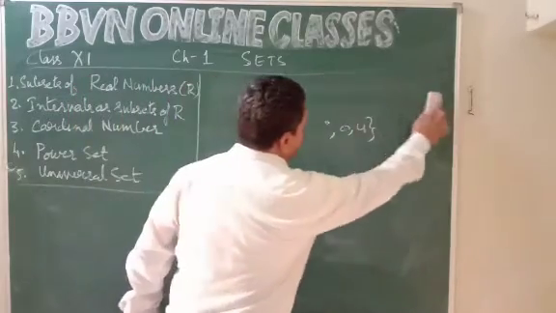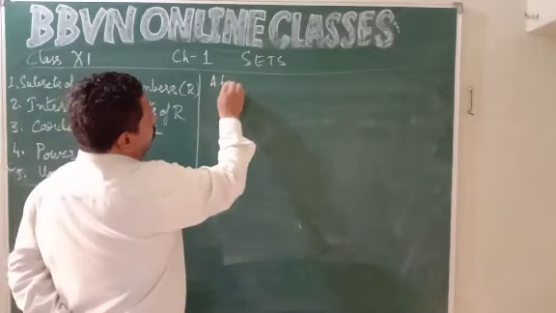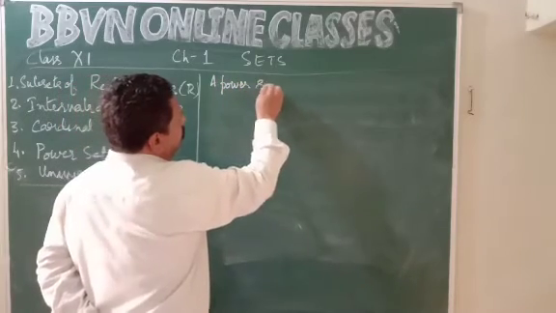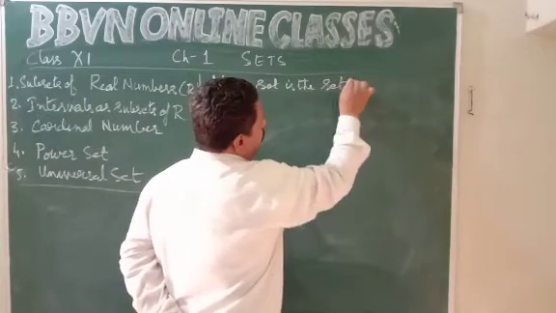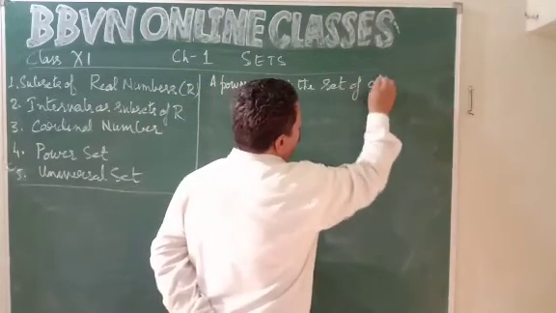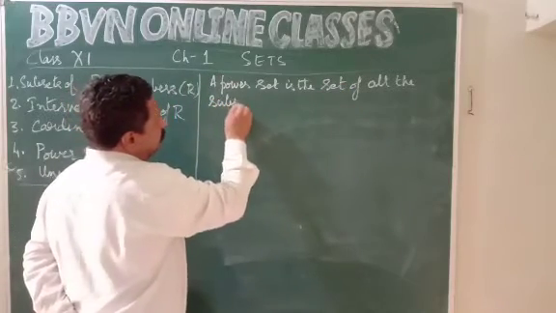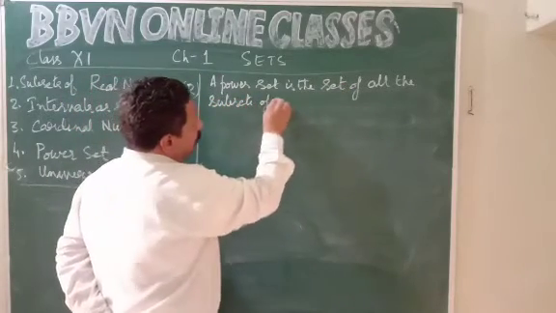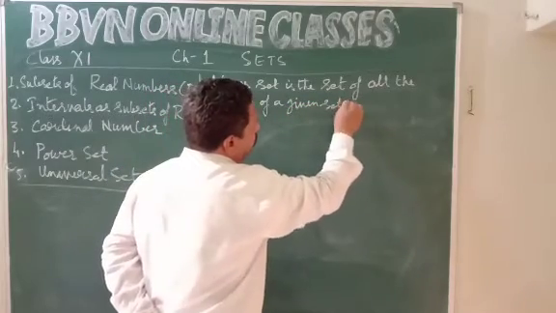Next is power set. A power set is the set of all the subsets of a given set.